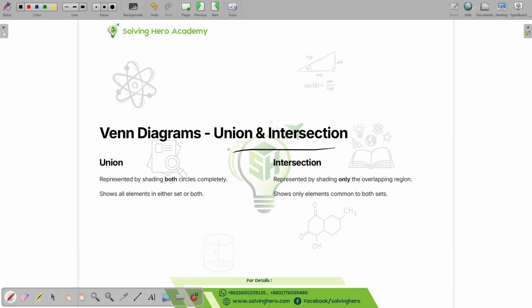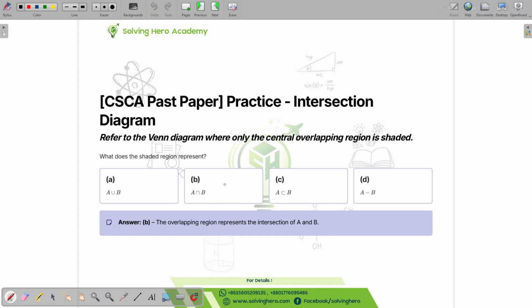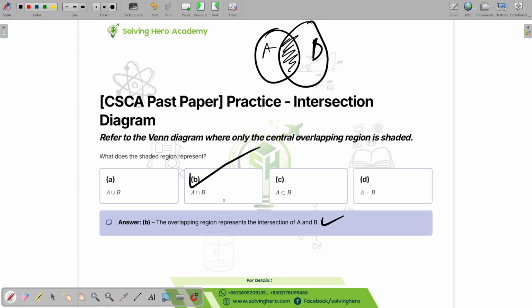Venn diagrams, union and intersection. Basically I have already explained the Venn diagrams a little. So refer to the Venn diagram where only the center overlapping part is shaded. What does the shaded region represent? Let's say this is the shaded region, and this is A, this is B. So the shaded region represents the intersection of A and B. This is going to be the correct one.